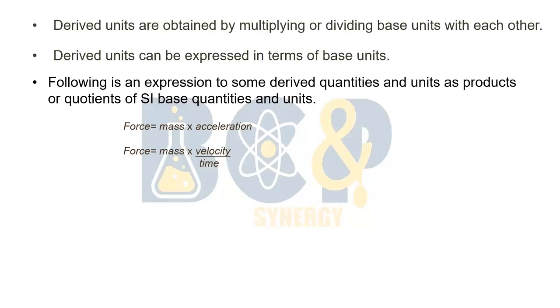Now here we can see that mass is a base quantity, time is a base quantity, but still velocity is a derived quantity, which means that we have to further simplify this formula. Then we can say that force is equal to mass into displacement divided by time, whole divided by time. Displacement divided by time is the formula for velocity. Now we can say that mass is a base physical quantity, displacement is a base physical quantity, and time is also a base physical quantity. Hence, we have concluded that the base physical quantities for force are mass, displacement, and time.